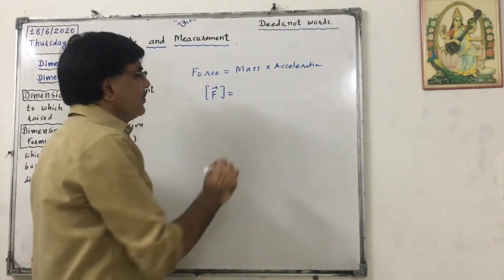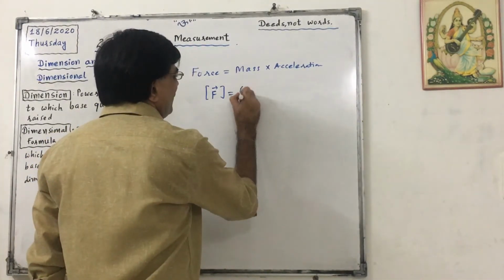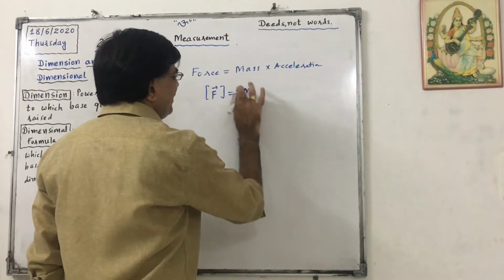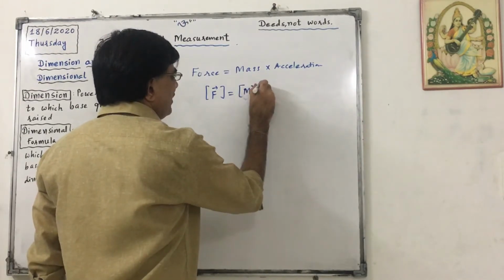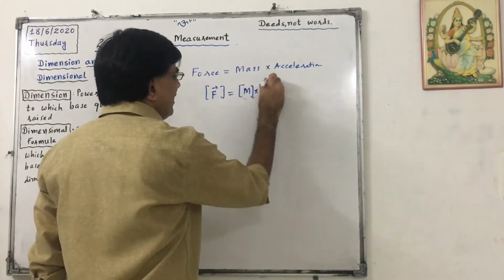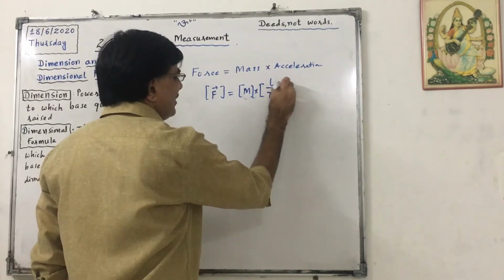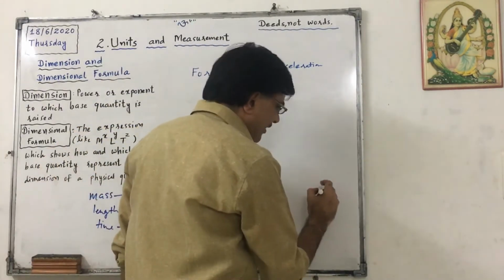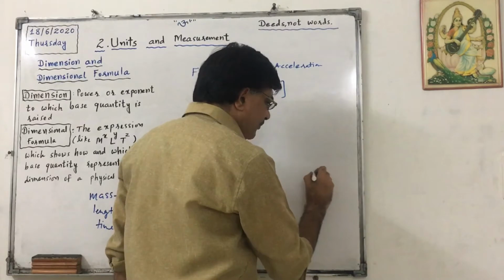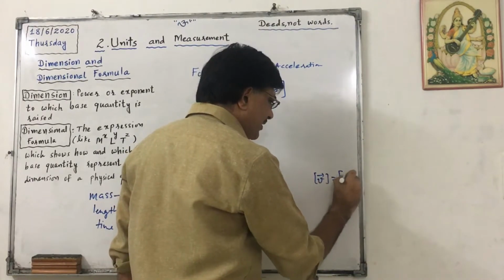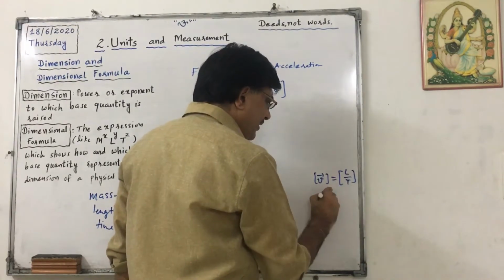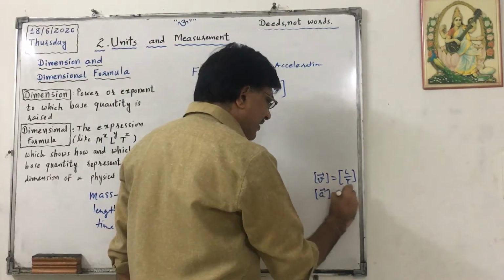So mass is capital M and acceleration is L by T square. The short method of remembering: velocity V is L by T and acceleration A is L by T square.